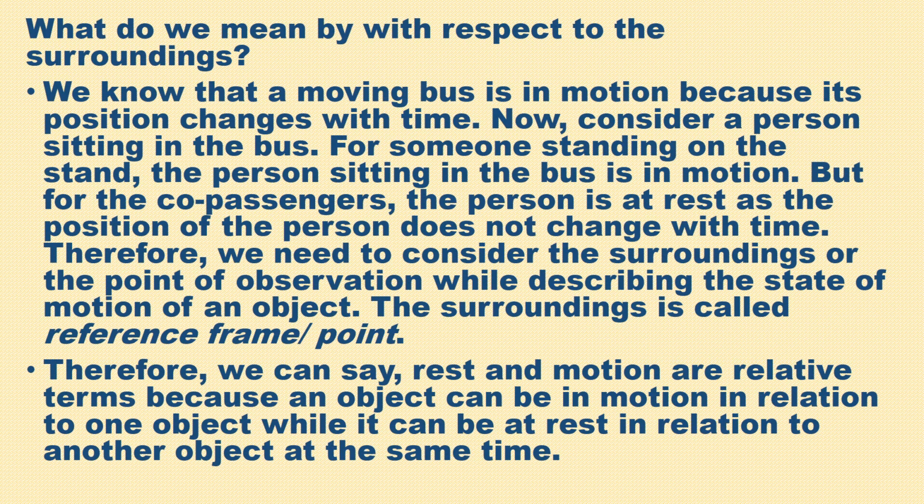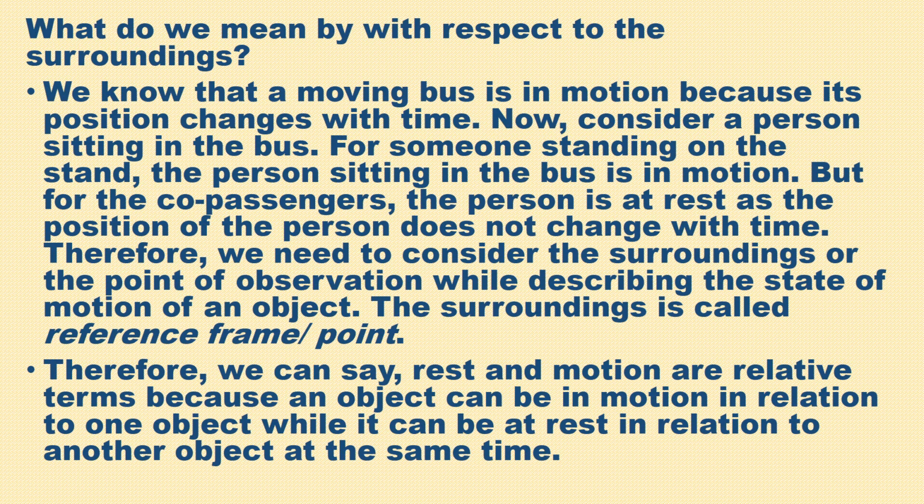So what we have learned from that example is that a moving bus is in motion because its position changes with time. Now, consider a person sitting in the bus. We have considered two friends. For someone standing at the bus stand, the person sitting in the bus is in motion. But for the co-passengers, the person is at rest as the person does not change his position. Therefore, we need to consider the surroundings or the point of observation while describing the state of motion of an object. This surroundings is called the reference frame or reference point.